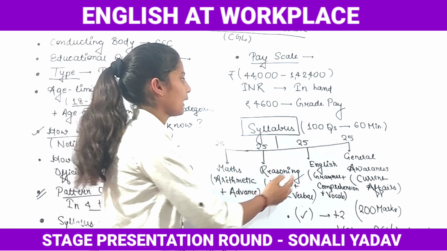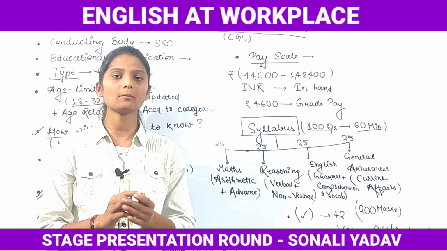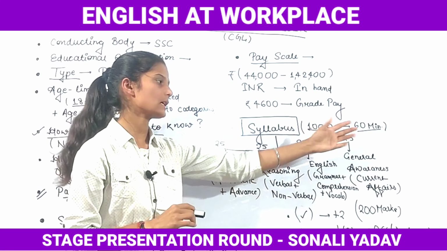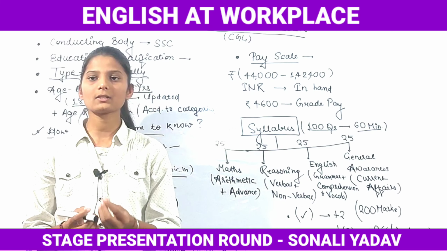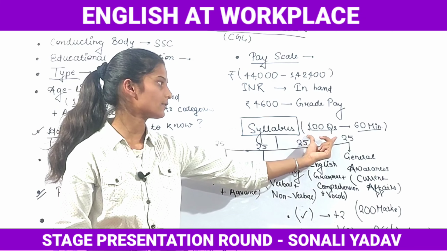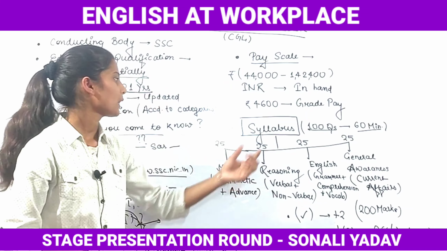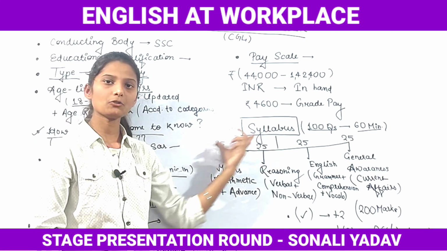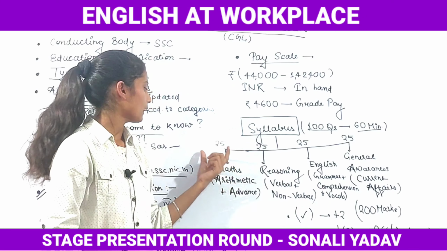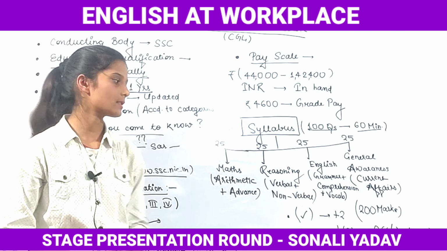Now the syllabus. Firstly, 100 questions in just 60 minutes. It is a very big deal for a student to attempt 100 questions in just 60 minutes. You don't have even a single minute to attempt a question. For attempting 100 questions you need 100 minutes, but you will be given only 60 minutes. Now the question paper is divided into 4 different sections. Each section consists of 25 questions, that is of maths, reasoning, English and general awareness.